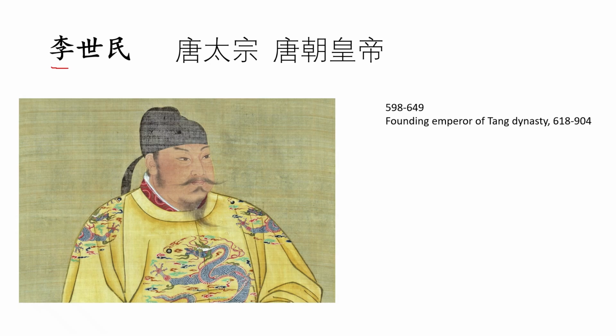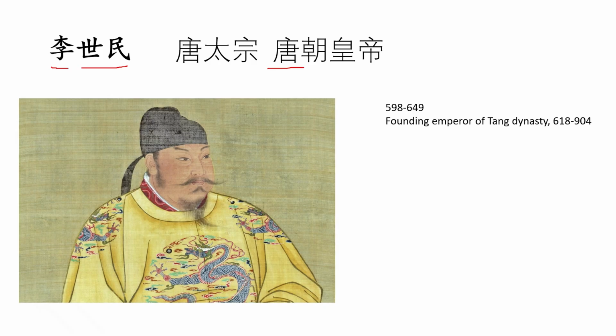Li is his family name. Shimin, his name, Li Shimin. Li Shimin is also called Tang Tai Zong. As you can tell, he is the emperor of the Tang dynasty. He's actually the founding emperor of the Tang dynasty from 618 to 904.